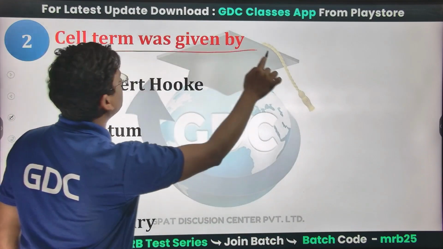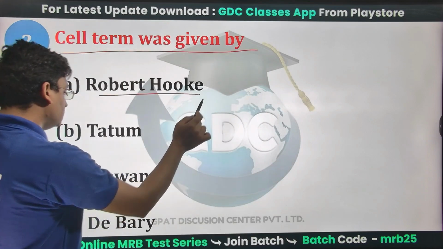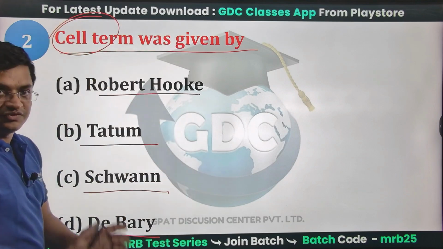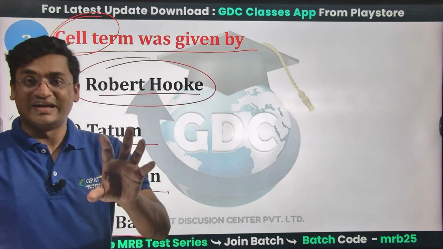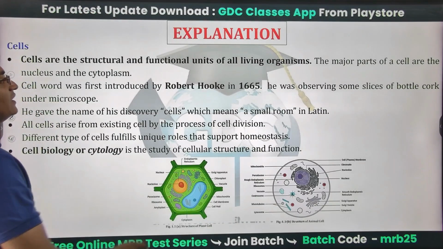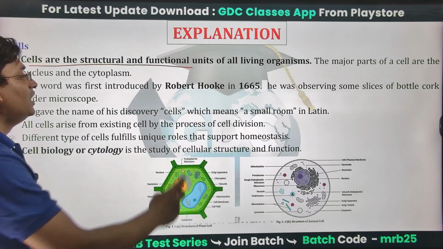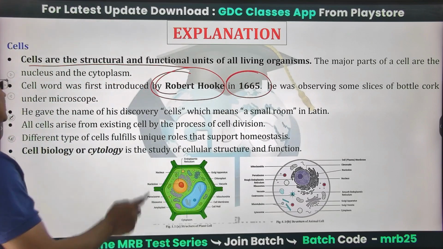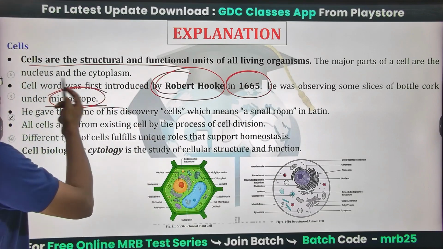Let's go with our second question: the cell term was given by. Was it Robert Hooke, Topham, Swan, or Dewberry? The cell term was first coined by Robert Hooke, who studied dead cork cells. So Robert Hooke will be the right answer. Cells are the structural and functional unit of a living organism, and Robert Hooke discovered the cell in 1665 via a self-prepared microscope. He was the person who first prepared the microscope.